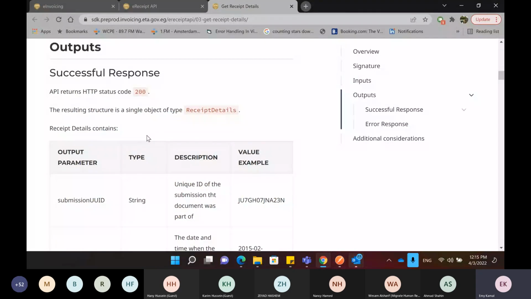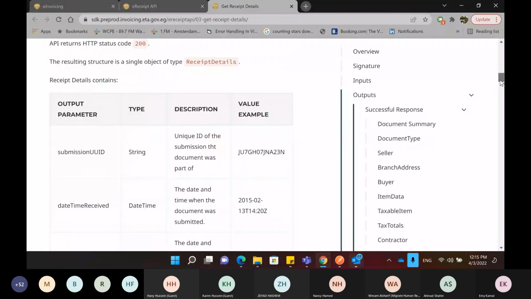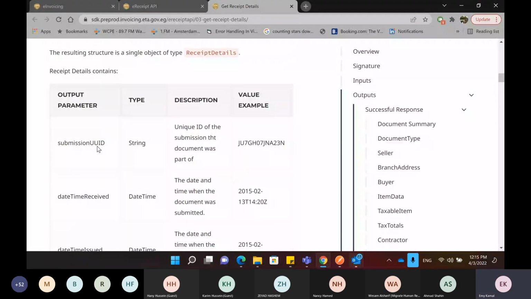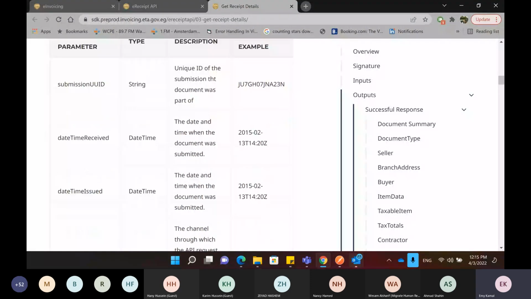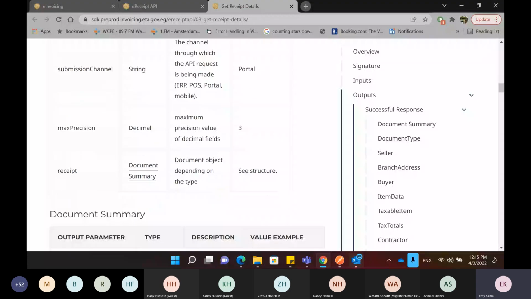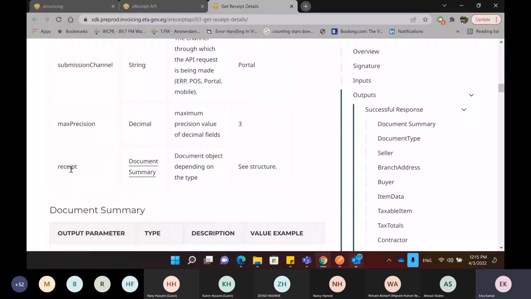The information that is returned to you, of course, is information about the receipt. The receipt details, this is all the information in the table that we provided to you about the receipt. You will have the submission UUID in which this receipt was included, date time received, date time issued, submission channel, and the receipt itself in this structure.